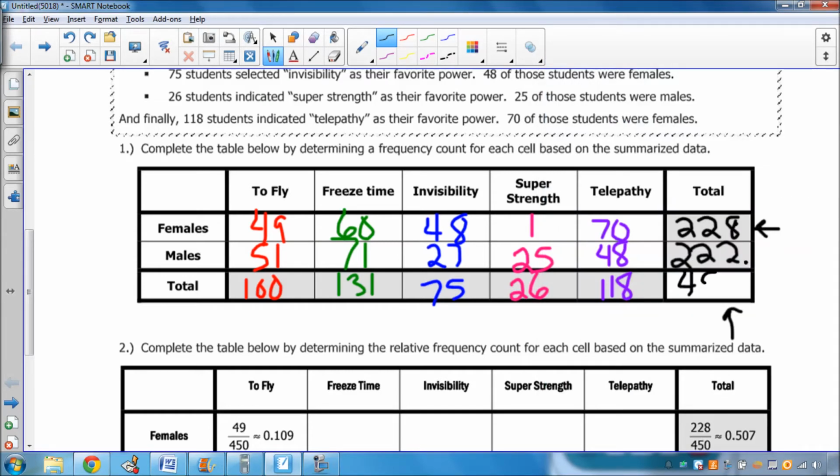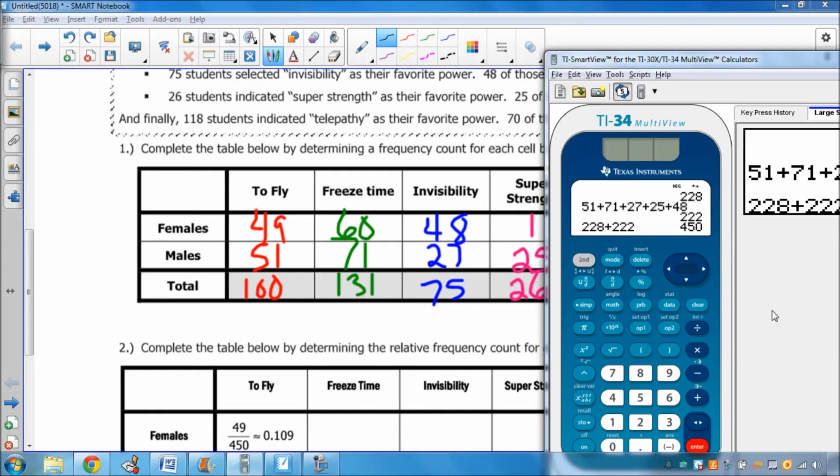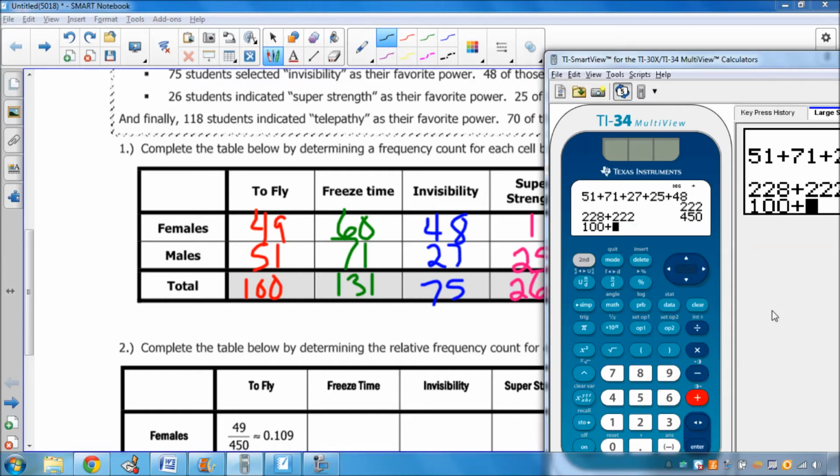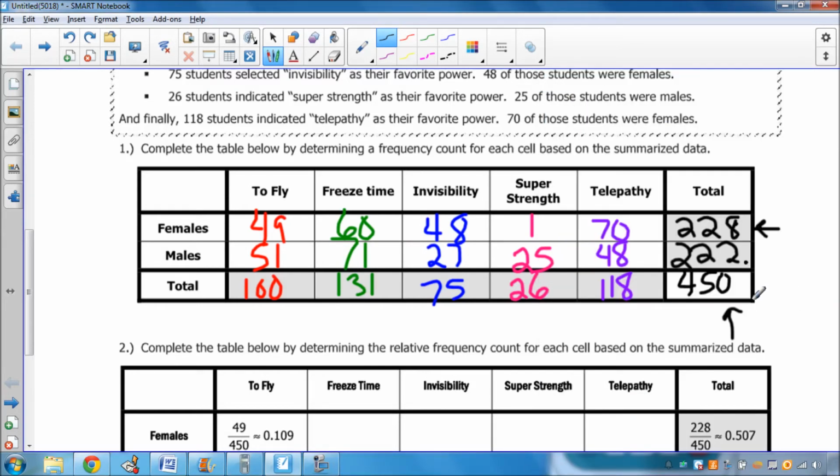Or I could add up all of these totals right here, 100, 131, 75, 26, and 118. You also end up getting 450. So 450 is the answer that works.